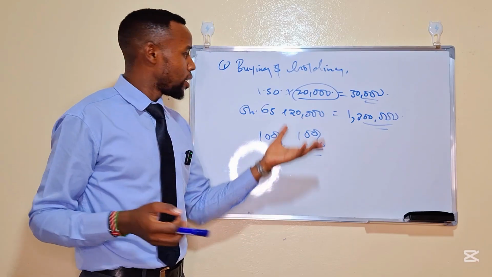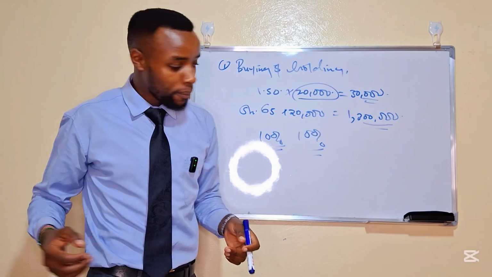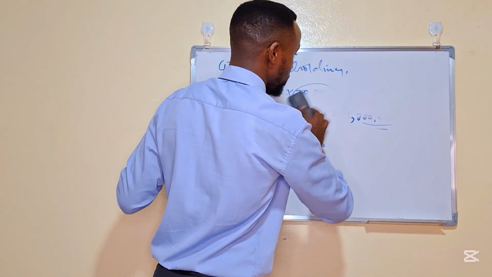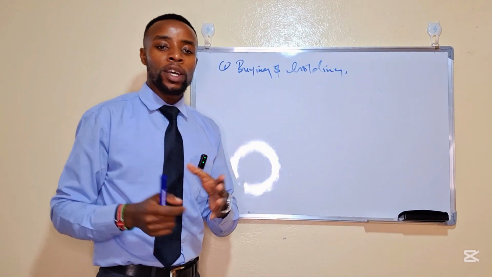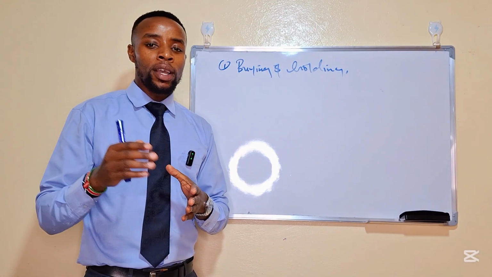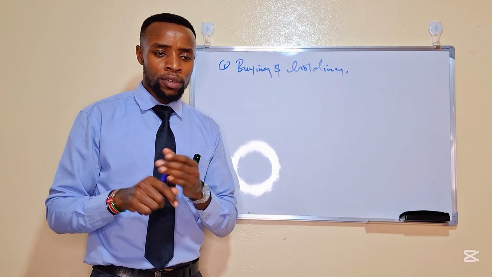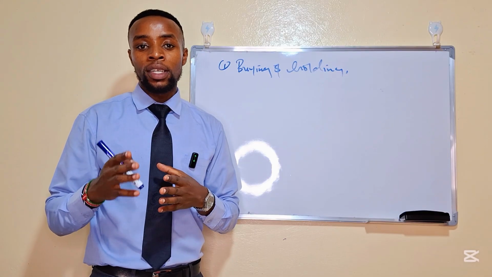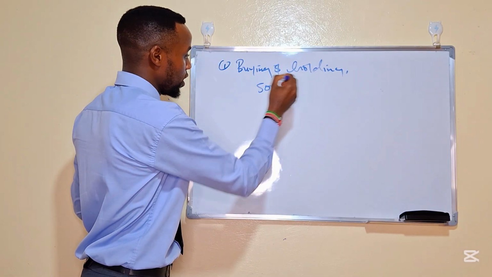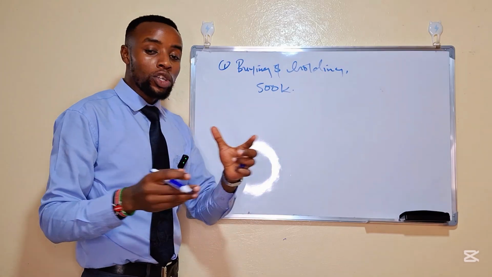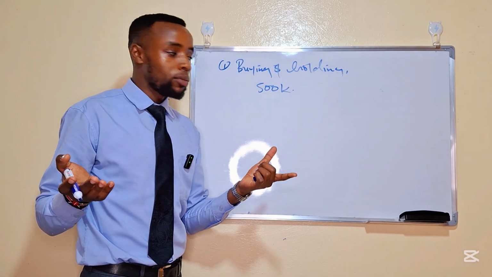Now, that is just an example of buying and holding. And another example is where you can use a money market fund account, right? Now, assume that you buy an investment worth 500,000, or simply you deposit 500,000 in a money market fund. That is 500K. And you decide that you're going to hold this money for a period of how many years?